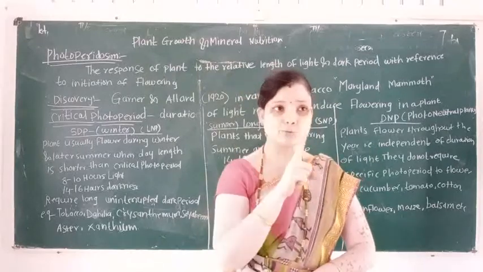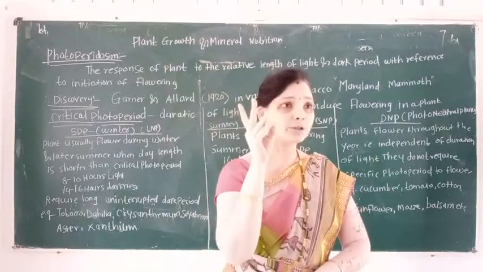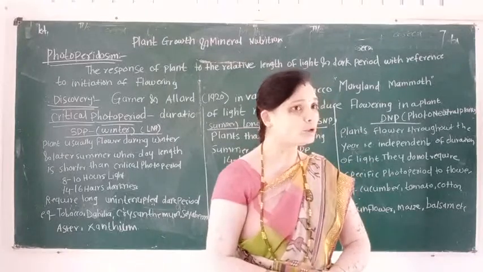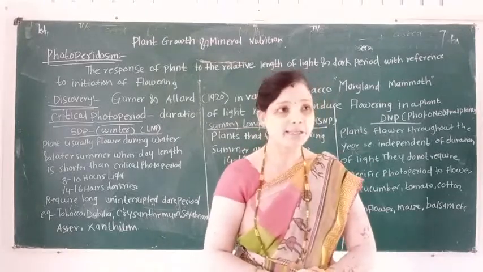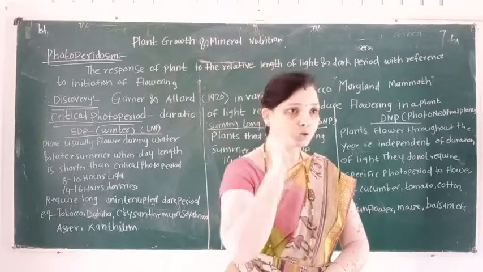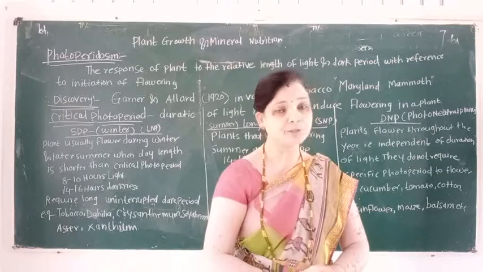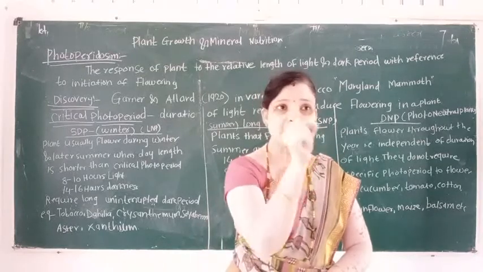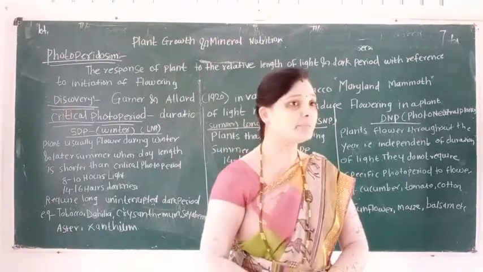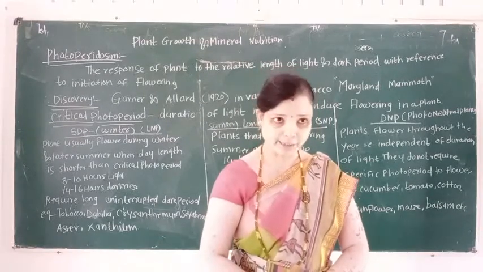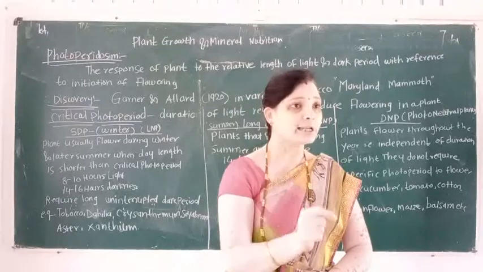First type is the short day plant, SDP. What is the long form of SDP? SDP means short day plant. The second category is LDP. What is the meaning of LDP? LDP means long day plant.